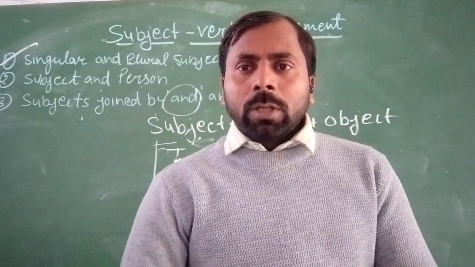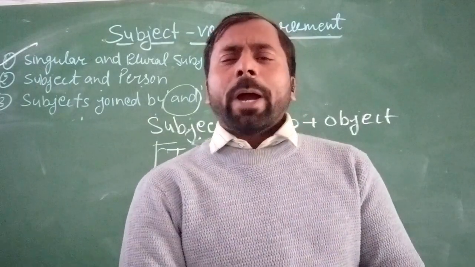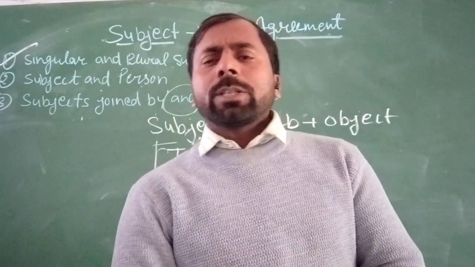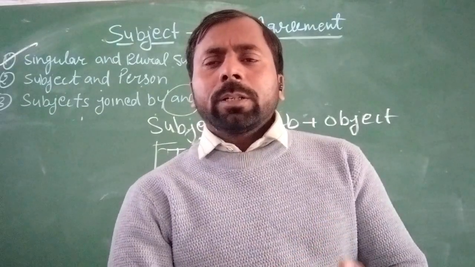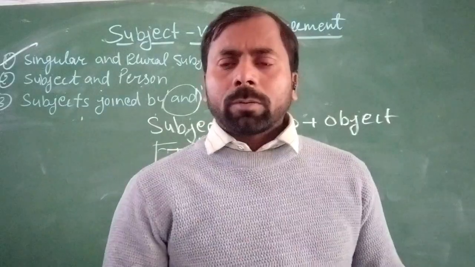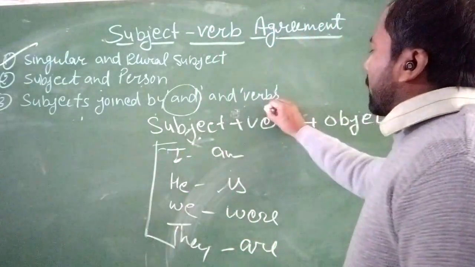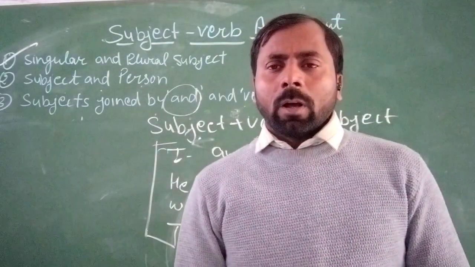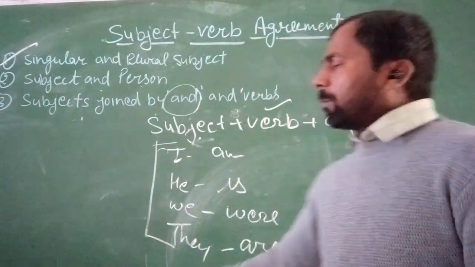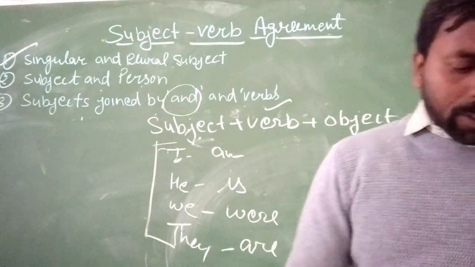It means if any noun word or any pronoun word is combined by the conjunction word and, then it will be the plural form of the noun or pronoun. And in which condition do we use the verb in plural form, or the subject requires the plural form verb.